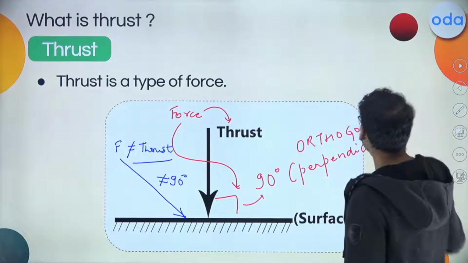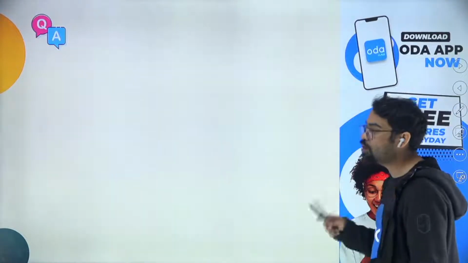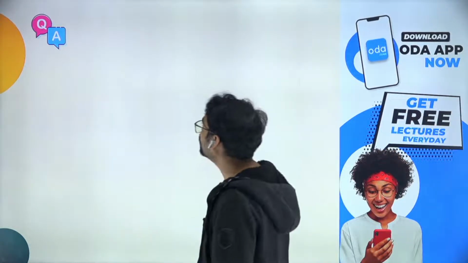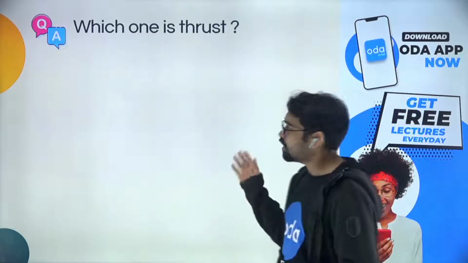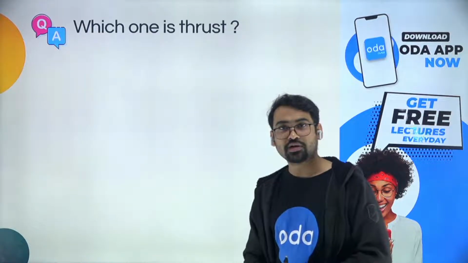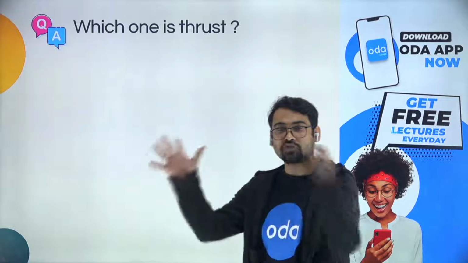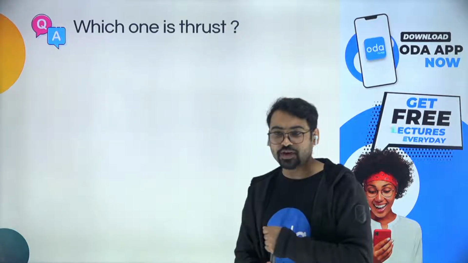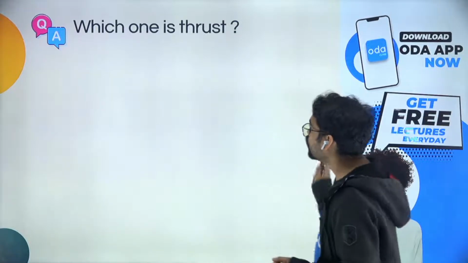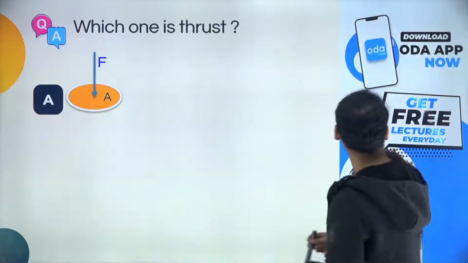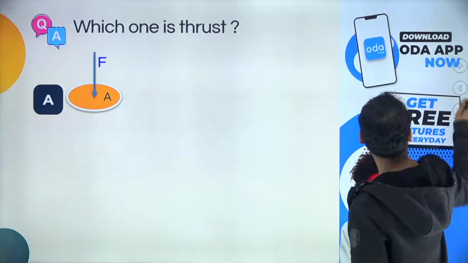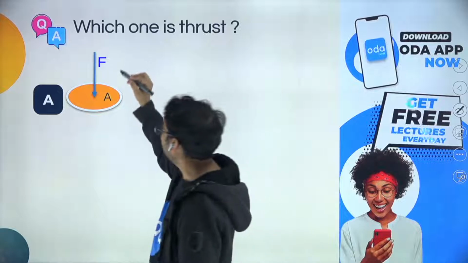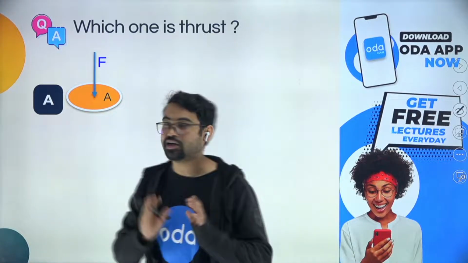So let me take you forward and try some questions so that you understand it even better. Now, they're asking which one is thrust. We are given a lot of scenarios, and out of them we need to find which one happens to be thrust. Let us start with the first one. This is the force and this is the area in the A part.